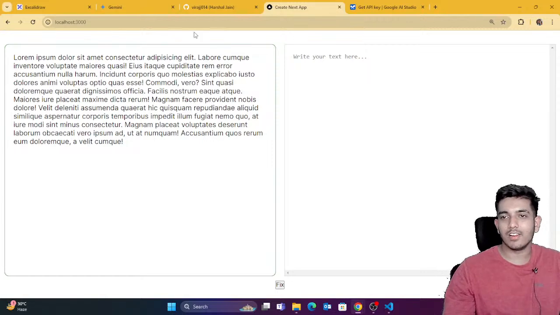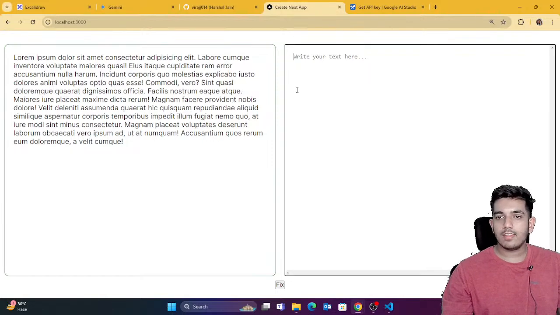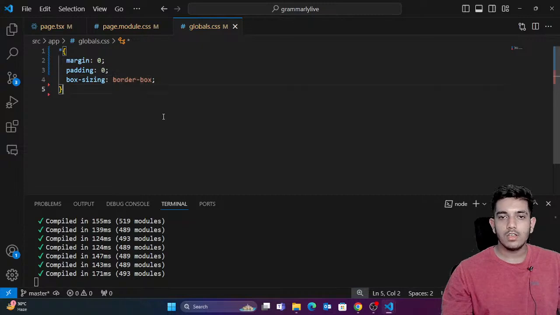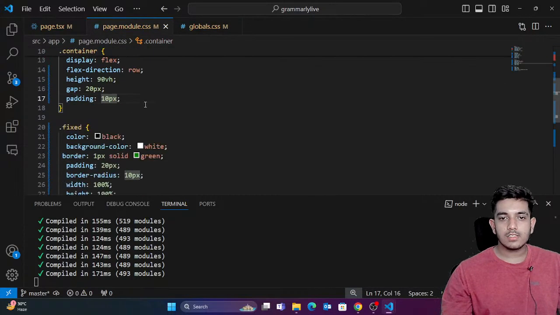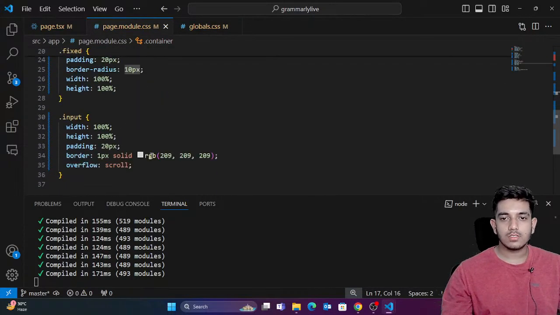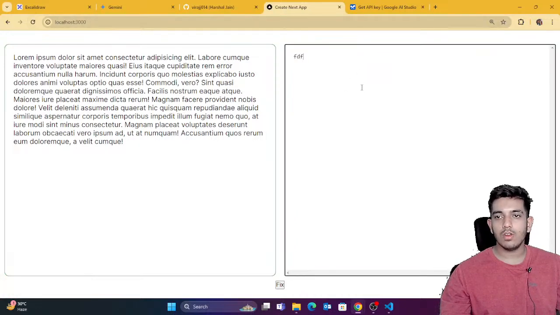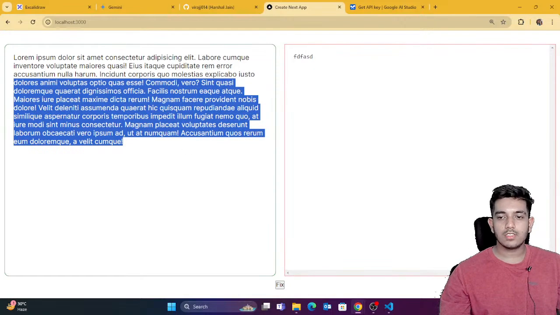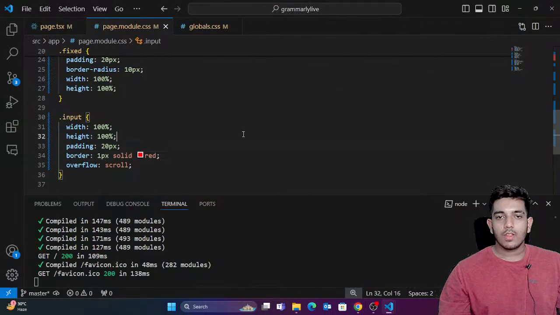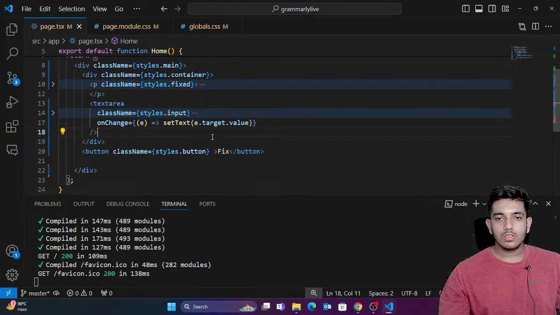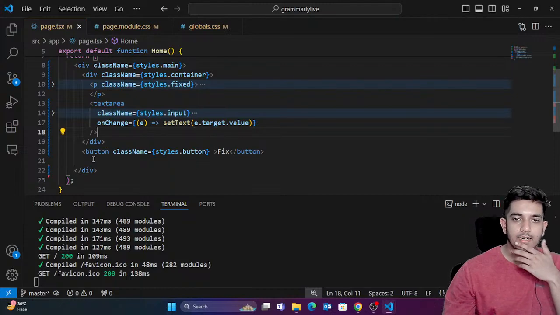I changed the layout a little bit. So someone would write their text here and this would be the response. What we can do is give the border as, suppose, red. Okay, red would be better. So red border for now. You can see, guys, that this is the red border. Whatever you write here, I would simply show the fixed text here. Perfect. Okay, that's it. Now guys, what we're going to do is go inside this button.